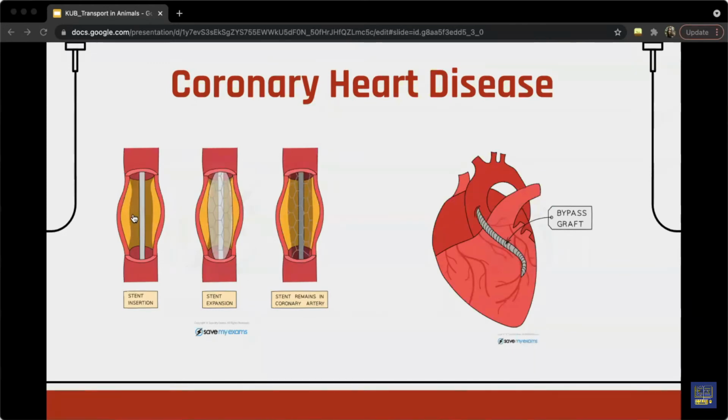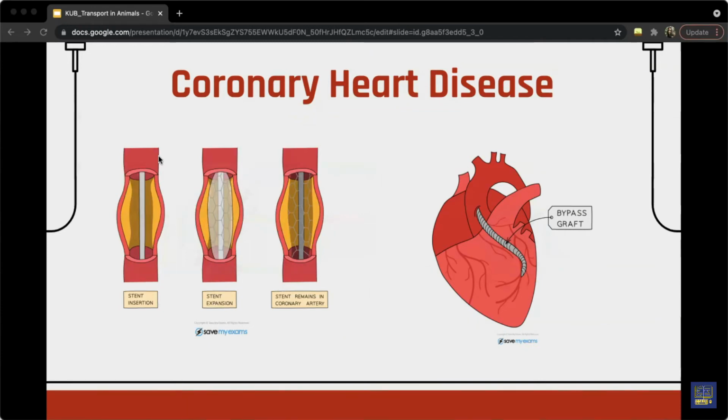So how to treat this? Angioplasty is one way to treat coronary heart disease. It involves inserting a catheter into the blocked artery. A wire attached to a deflated balloon is then fed through the catheter and then inflated. So that frees the blockage up. And in some cases, depending on the severity, a stent is also applied.